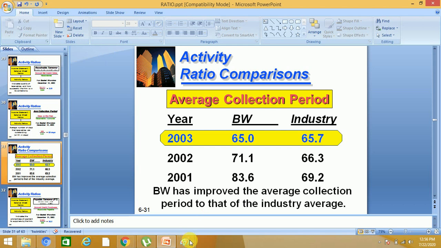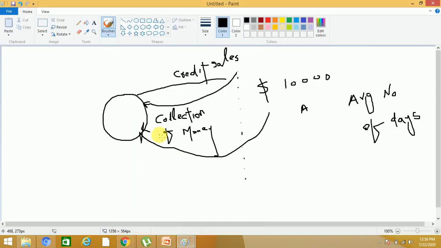Keep in mind one thing: when you are selling goods to customers, this $10,000 is with Mr. A. If it is in the hands of A for 81 days, it is not good. Then it comes down to 71 days, and now 65 days. If your money is in the hands of customers, it is not good. Why? If that money is in your hand, maybe you can invest it, maybe you will expand your business, and there are a lot of other things you can do.